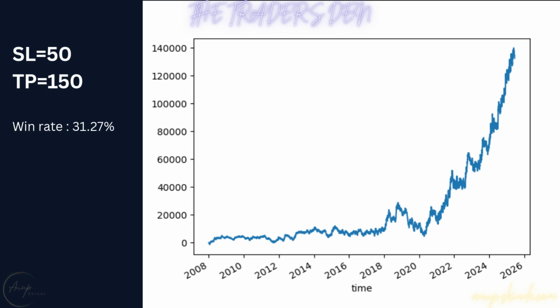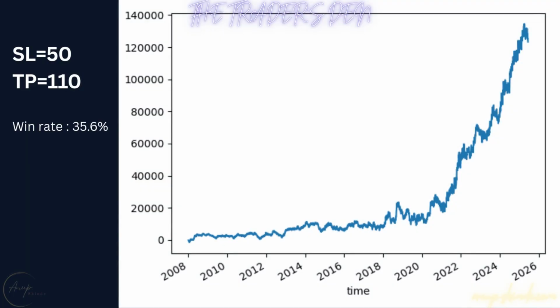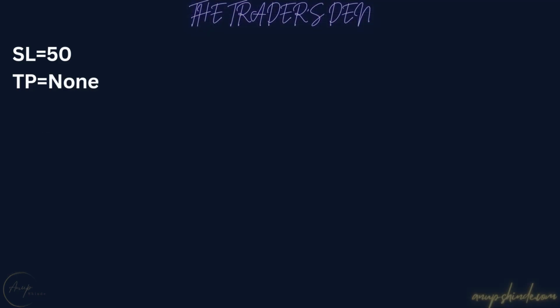So, let us see if we can lower the profit targets and achieve a better win rate. This one has stop at 50 points and take profit at 110 points. Win rate is between 35 and 36%, similar to the previous one, but with lower profit and a slightly better win rate. But what happens if we let the winners run?